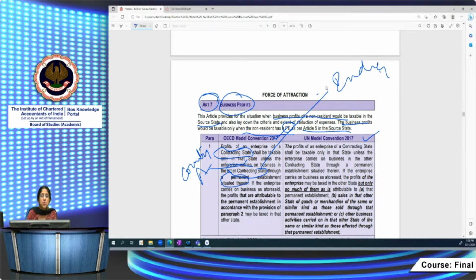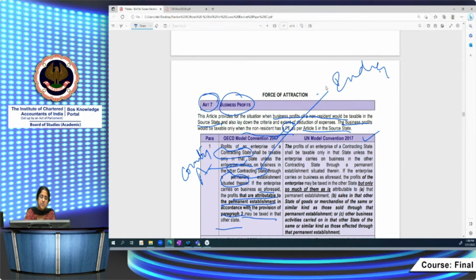So a company in country A, let us say Andis Inc., will be taxable only in country A unless Andis Inc. carries on business and earns profits in India through a permanent establishment situated in India. If the enterprise carries on the business as aforesaid, that is through the PE, profits that are attributable to the PE may be taxed in that other state in accordance with the provisions of paragraph 2. That paragraph 2 gives how you go about taxing it.